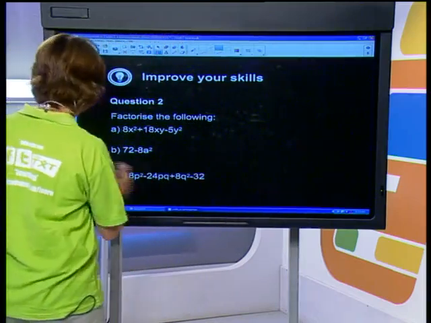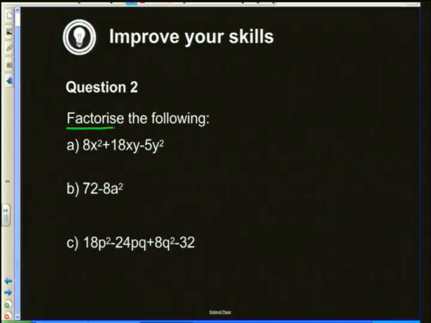So let's see over here. We need to factorize. My instruction is to factorize the following. So looking at A, step 1. If I've got 8x squared, I've got 18xy and negative 5y squared. Let's go through our checklist.